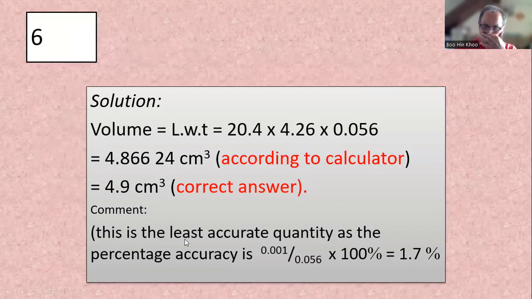Okay, we can see that the uncertainty, usually we take the last significant figure for this one, times 100, is 1.7. So your answer cannot be better than that one. Usually in calculating the volume or the final answer, the error is getting worse. Uncertainty is getting worse.